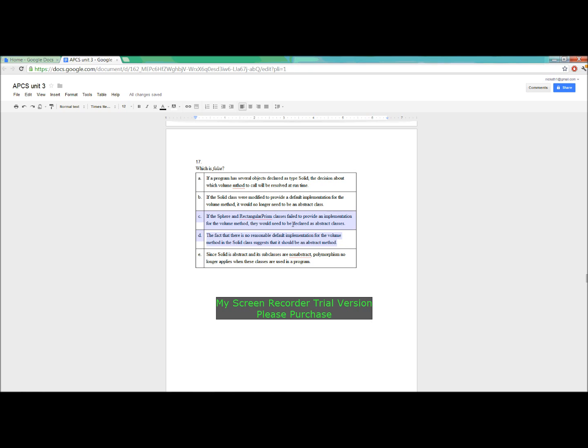So all of these are true, just facts about abstract methods and abstract classes. E, since solid is abstract and its subclasses are non-abstract, polymorphism no longer applies when these classes are used in a program. And polymorphism does apply, like always. So E is the correct answer.